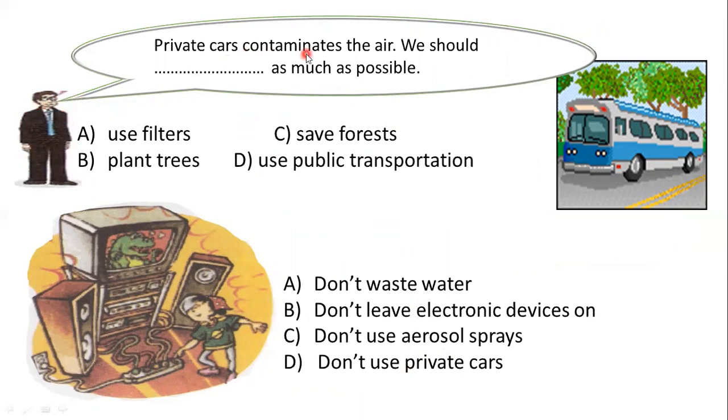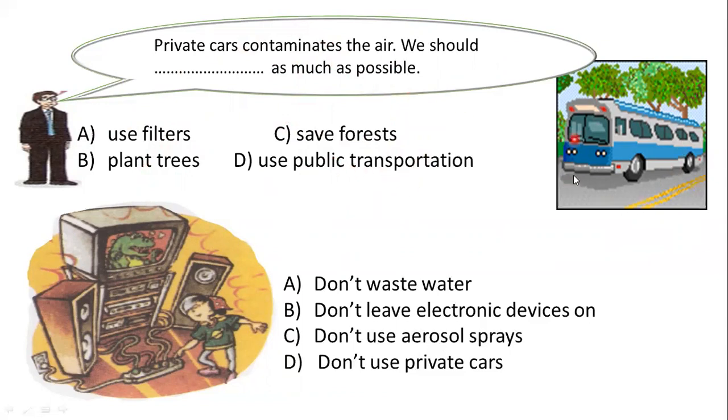Which cause contaminates the air. Contaminates means to pollute, to harm. We should use filters as much as possible, plant trees as much as possible, save forests as much as possible, use public transportation as much as possible.